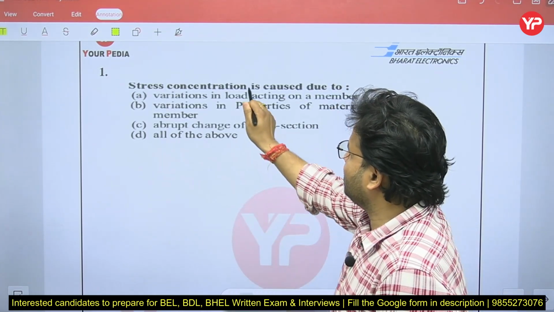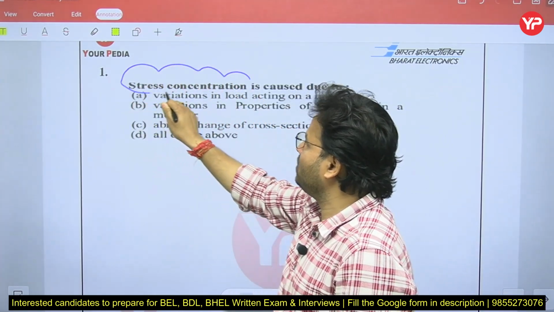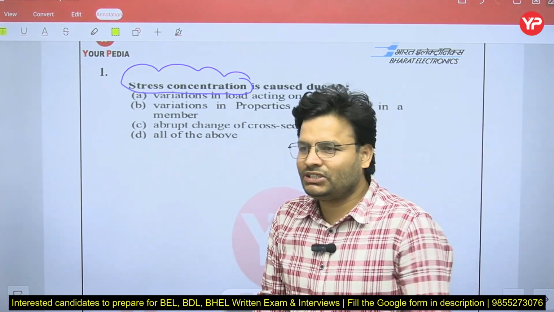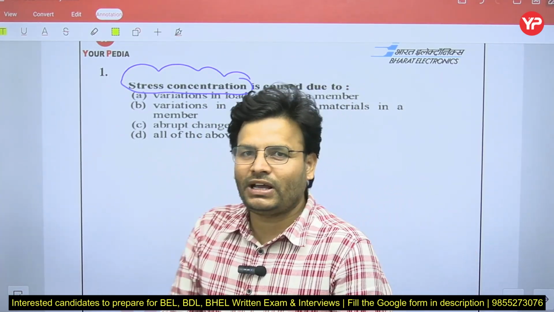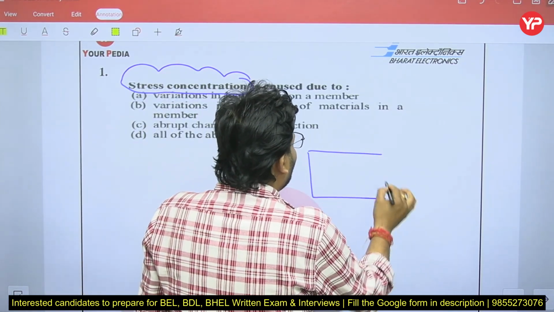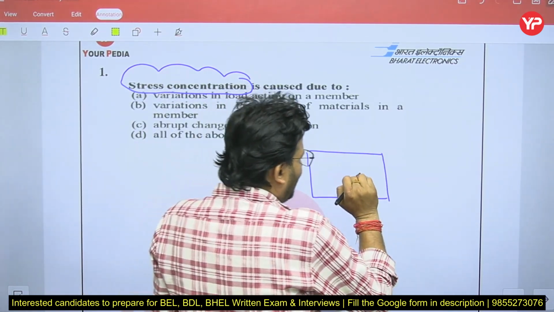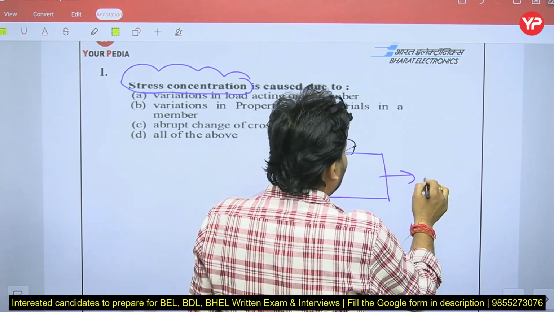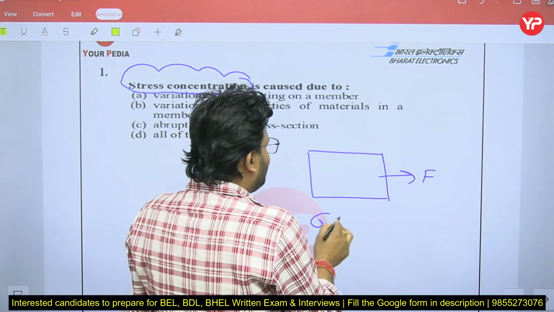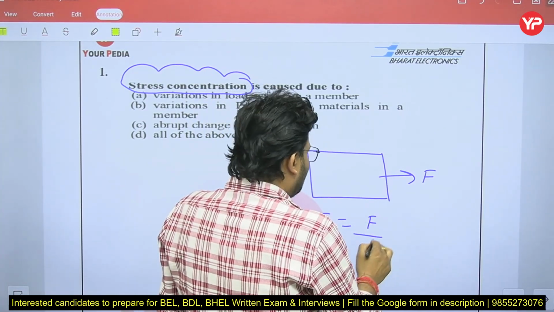So what is stress concentration? I always define stress concentration like this: it is the sudden change in the profile of an object. Suppose that is the body, right? I am going to apply a load F, let's assume. If I ask what is the theoretical stress, we can say stress is equal to force upon area, right?